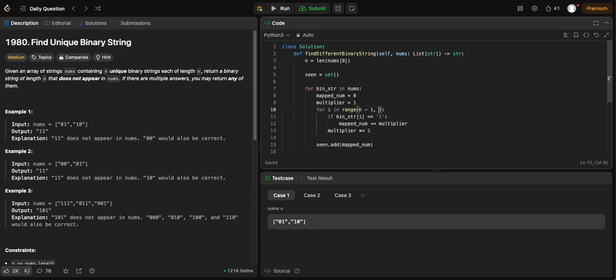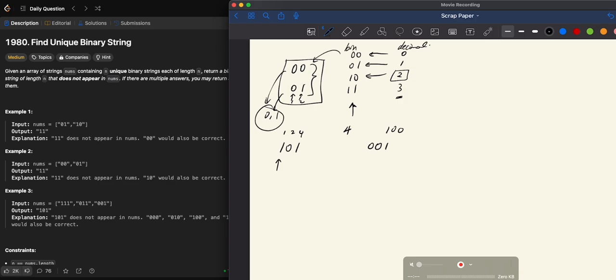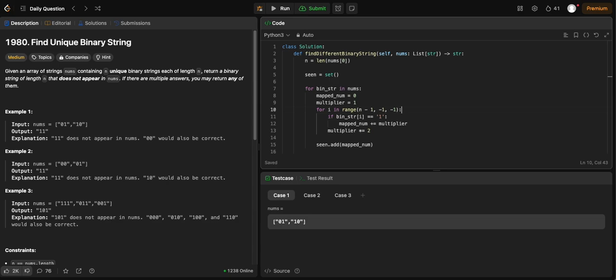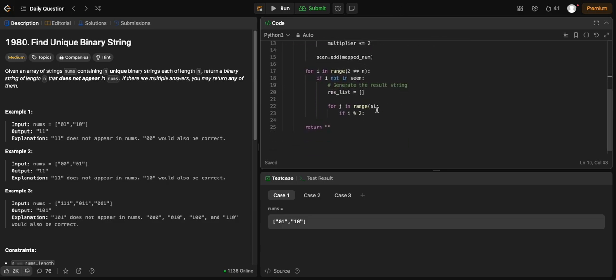It's just a bit nicer to understand the code, I think. And we can just multiply that. So now we are going from the end. And when we convert this back into a binary string, it's easier to logic with, definitely.